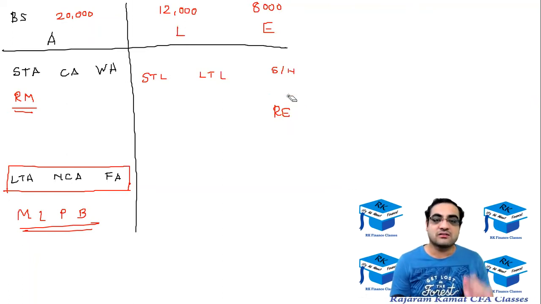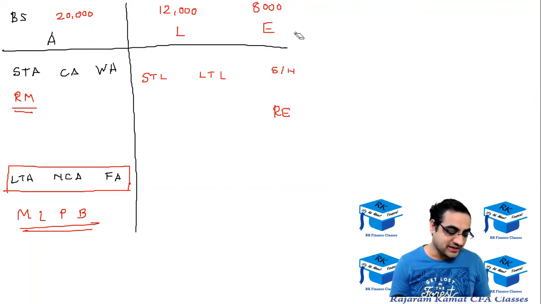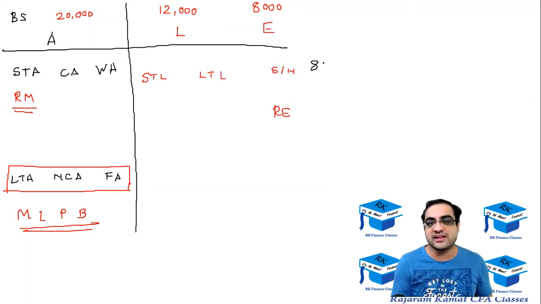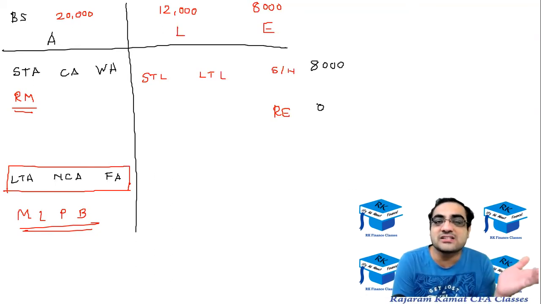So this would be 8,000. Right now, let me assume that the company has just started. So share capital is 8,000 and retained earning is 0 because the company has just started. So there is no past profit.